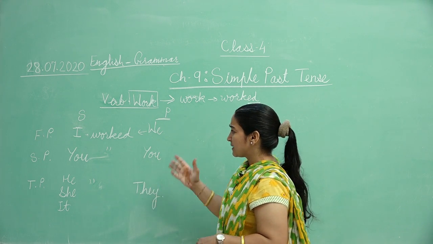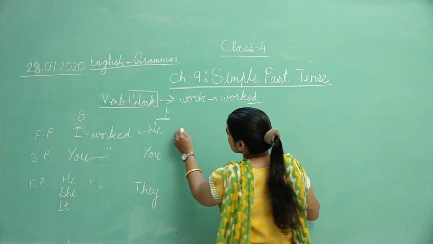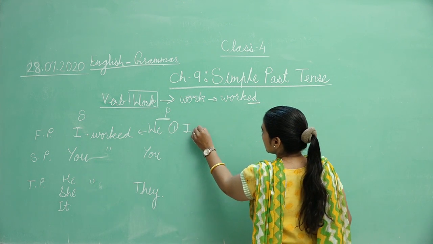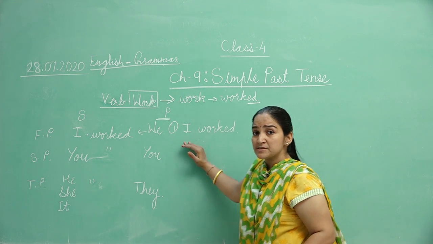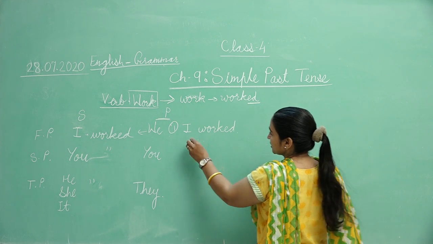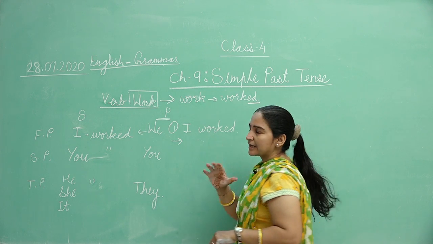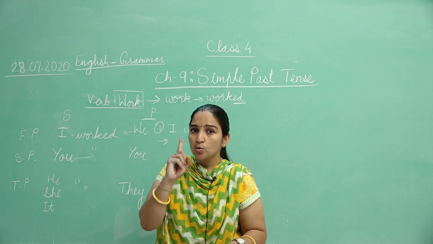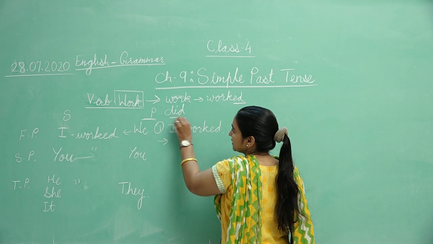Now for example, I worked, right? This is the sentence, मैंने काम किया. Then the first sentence is I worked. मुझे अभी इसका क्वेश्चन बनाना है, right? First I want to make it interrogative. Then the helping verb, like do and does in simple present tense, here there is only one form, did. What is it? Did.